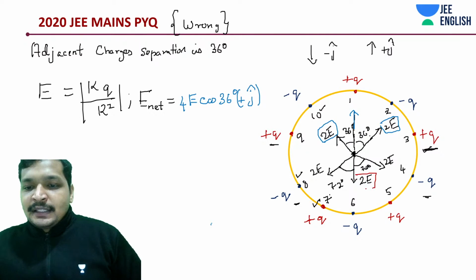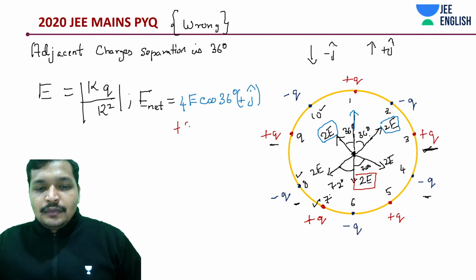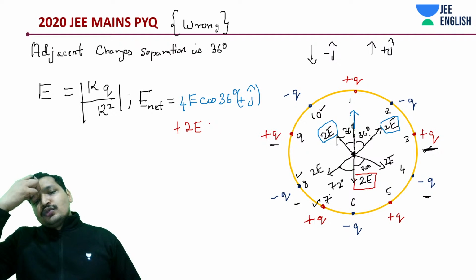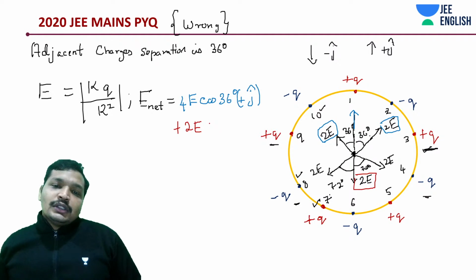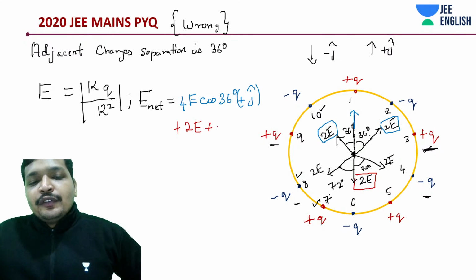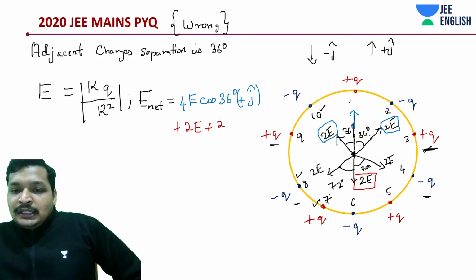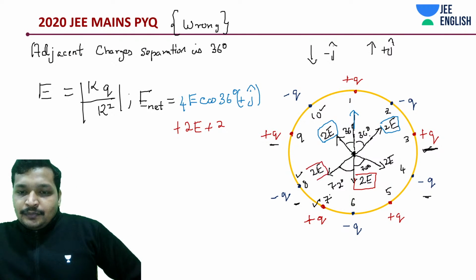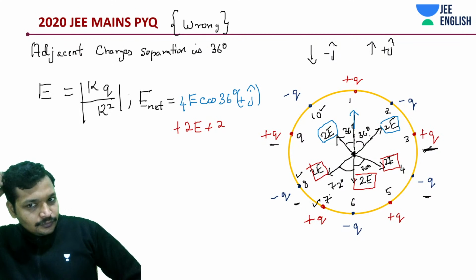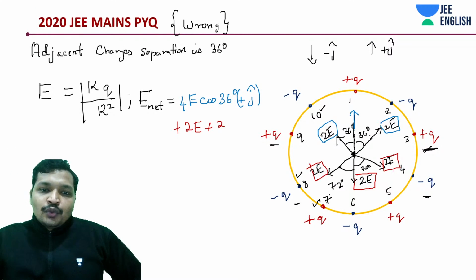One is plus 2e, 2 cos 36 plus 2 cos 72 degrees, plus this 2e and this 2e.